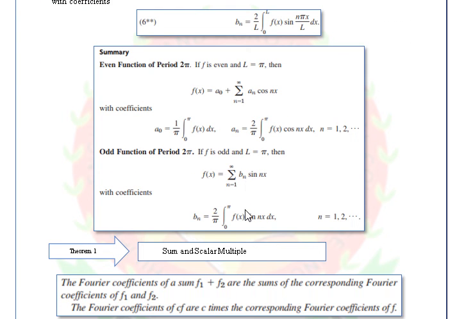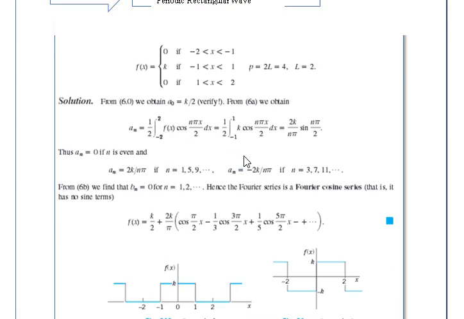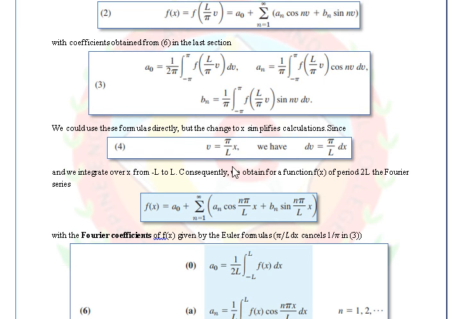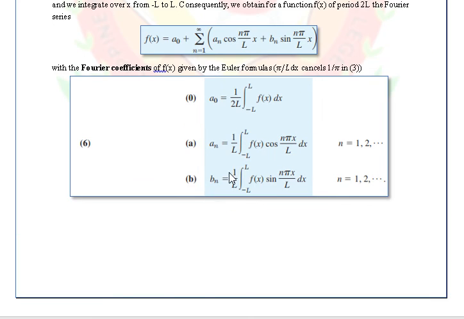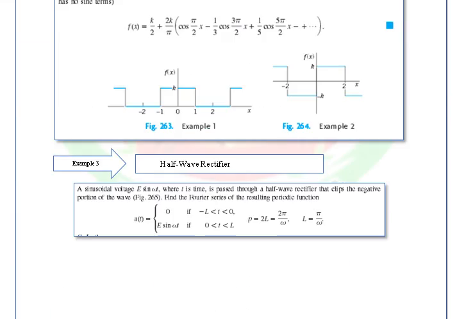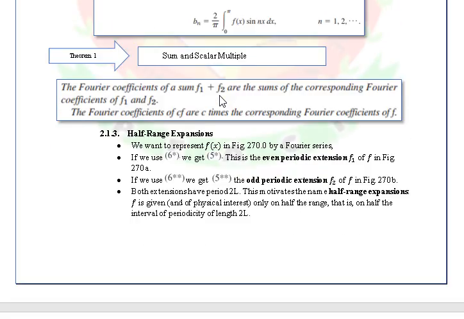Okay, pero for the formula, ganun pa rin yung formula natin dito. Okay? Yung ginamit natin dito na formula for general case ito. Okay? So once again, ang pinagkaiba nga lang doon sa section 3 kay for the function that is even, so we only use this one, a sub 0, a sub n. For the odd naman, we only use this b sub n. Okay? So okay, so we have now this one.